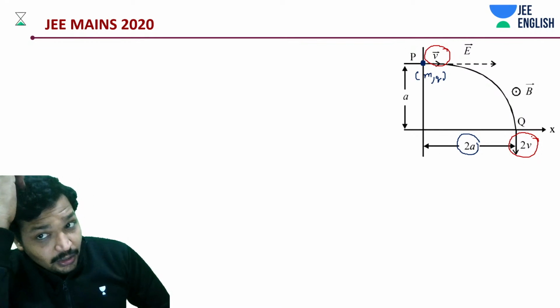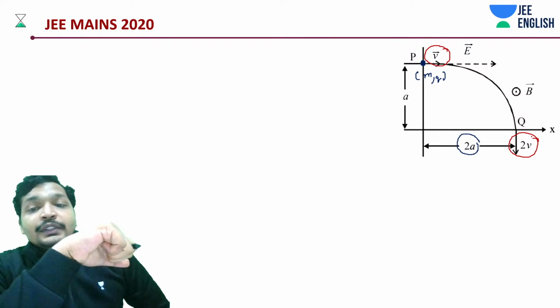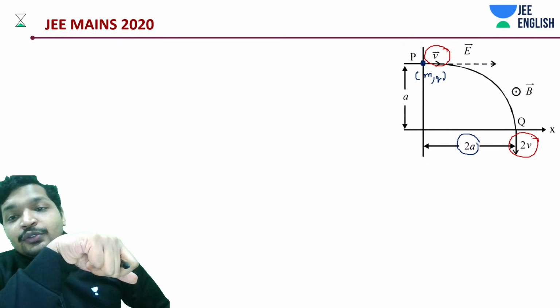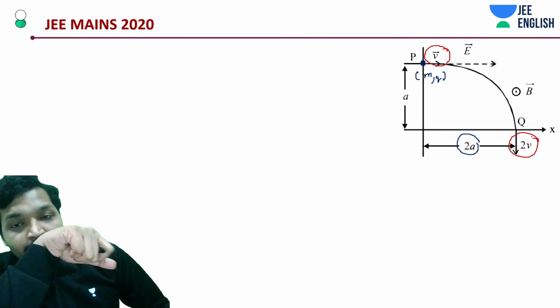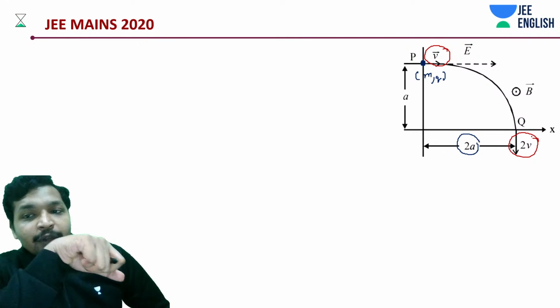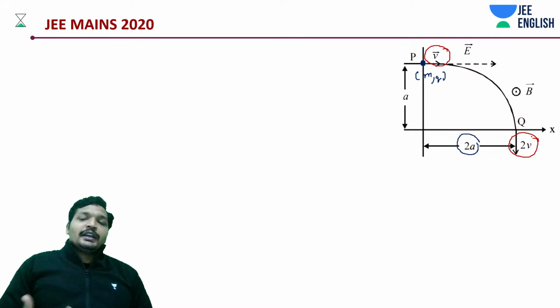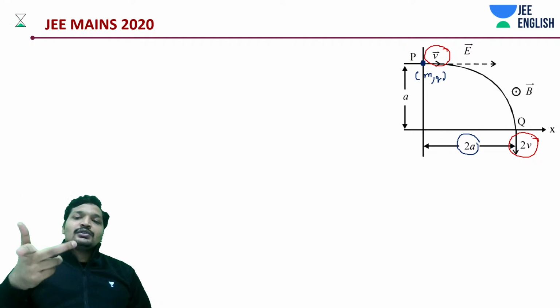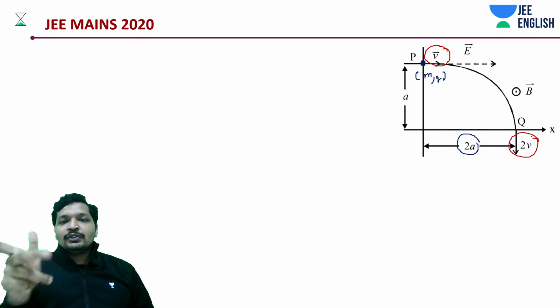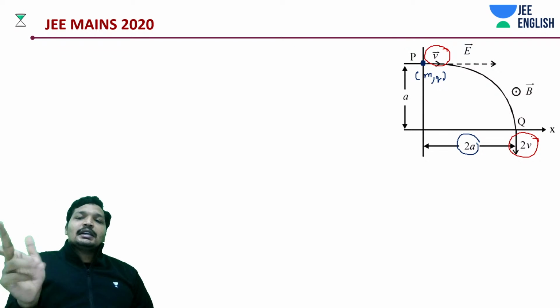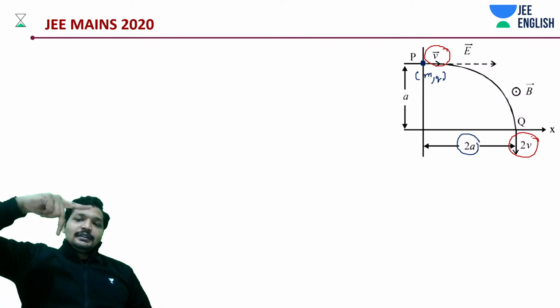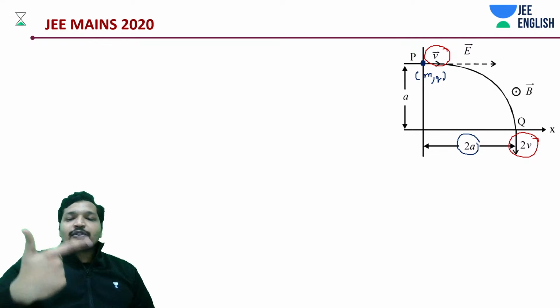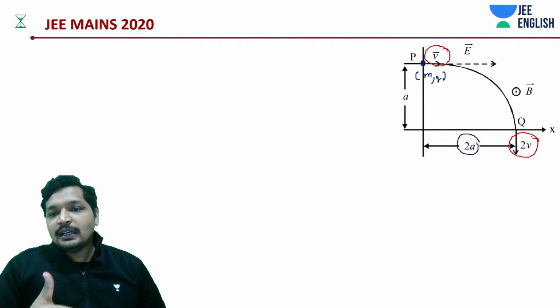Now we will be assuming that none of this velocity change is due to the magnetic field. All of it would be due to the electric field, because the magnetic field is in the outside direction and the velocity is like this. So if you apply the right hand thumb rule, it's going to be like this, in this opposite direction.